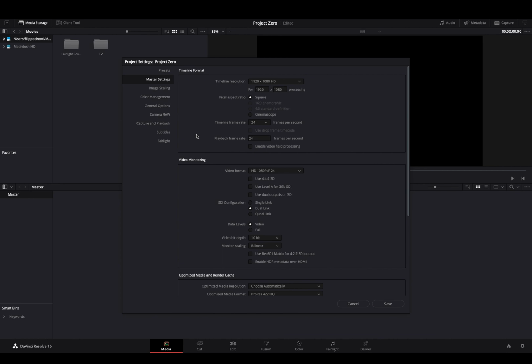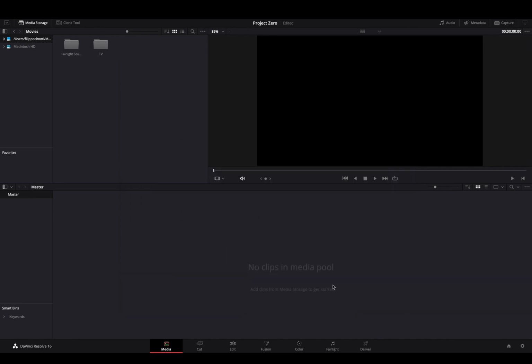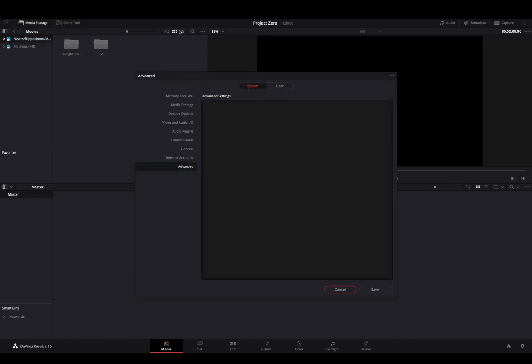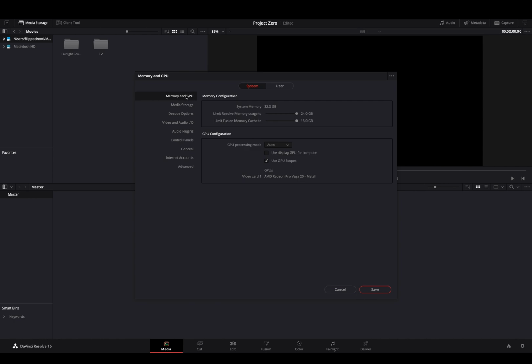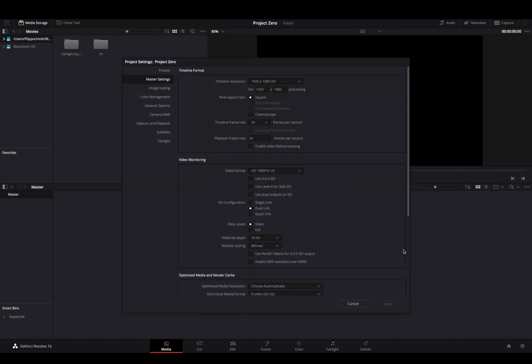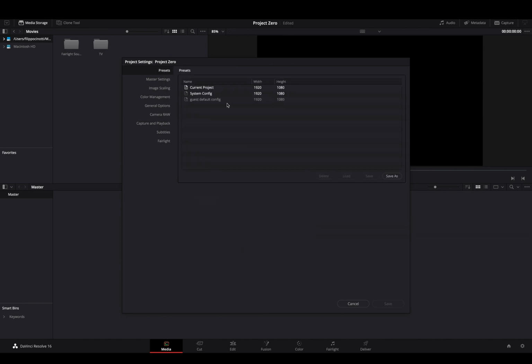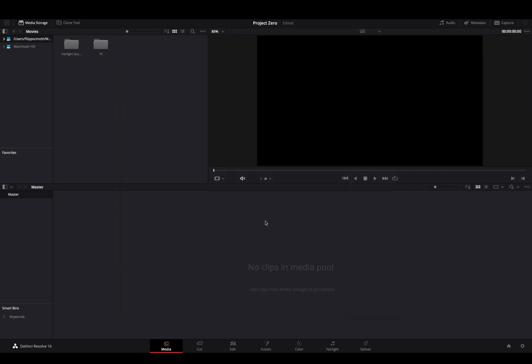Again, don't ever confuse this with the preferences. These are really different things. One will help you to achieve the best results from the program in your machine, and the other one is just all about the project itself. So we're going to set up our project really soon. On your projects, just customize it as you want and then save your presets right there and load them whenever you want for every one of your projects.